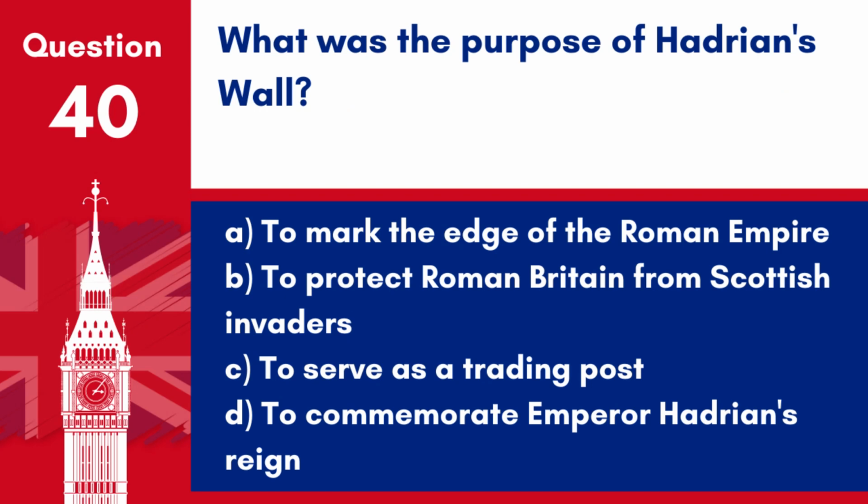Question 40. What was the purpose of Hadrian's Wall? A. To mark the edge of the Roman Empire. B. To protect Roman Britain from Scottish invaders. C. To serve as a trading post. D. To commemorate Emperor Hadrian's reign. Answer: B. To protect Roman Britain from Scottish invaders. Hadrian's Wall was built to defend the northern frontier of Roman Britain from invasions.